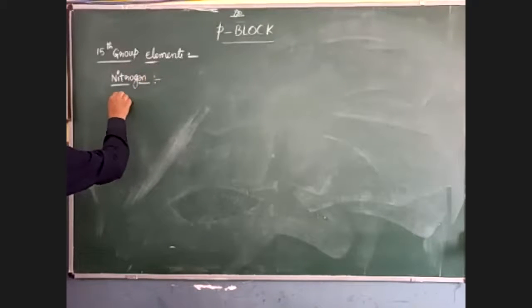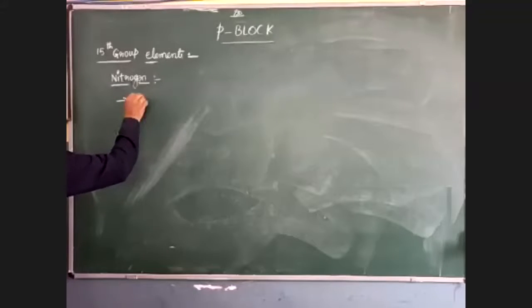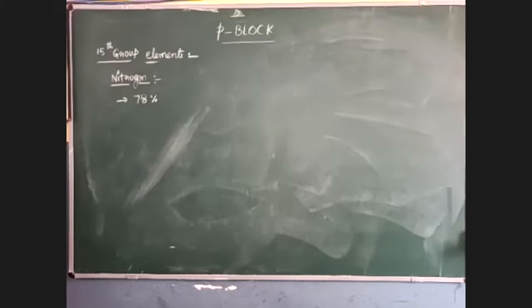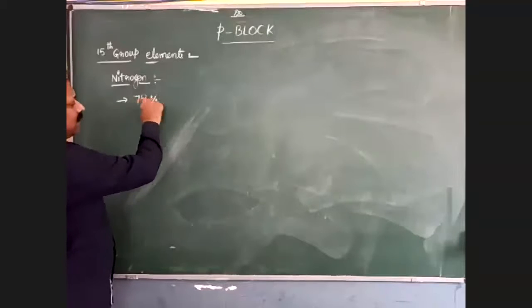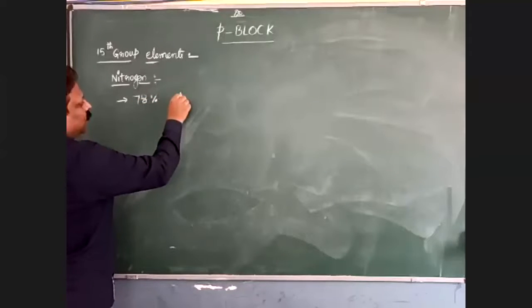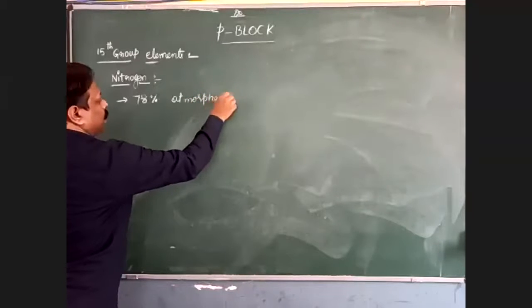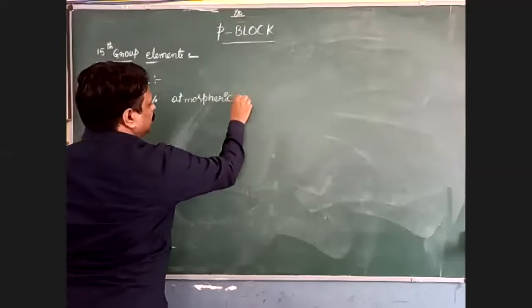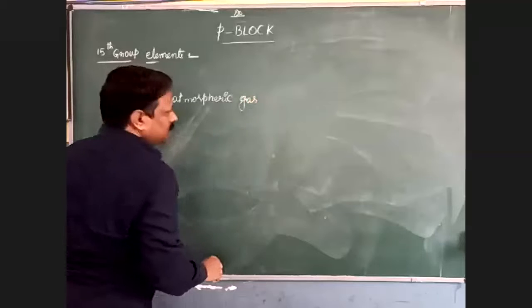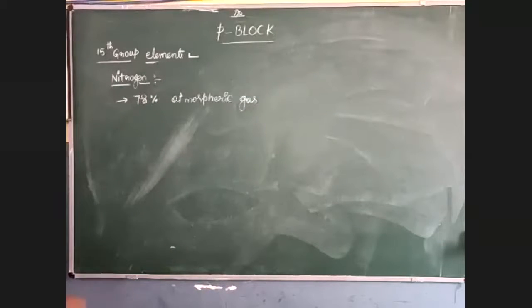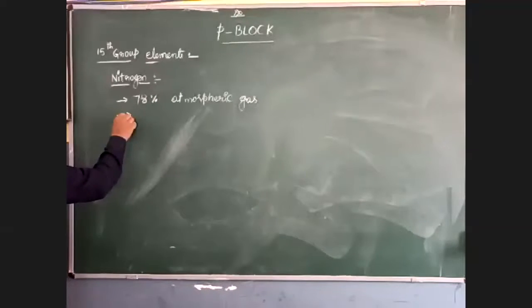First, 78% of the atmospheric volume is composed of nitrogen gas only. 78% of the atmospheric gas is nitrogen. Second, it is also available in the earth crust.